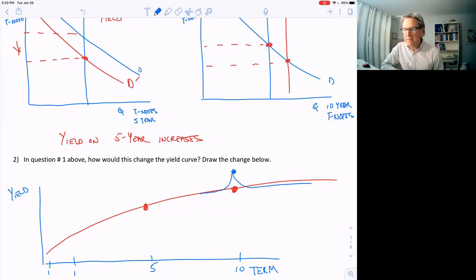That doesn't happen. So because the 5-year is a substitute, we'll see the 5-year yield go up too. We might see the 30-year go up too. Essentially, the entire yield curve moves up.